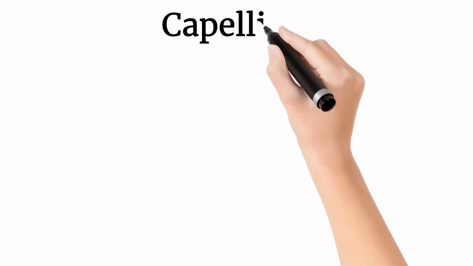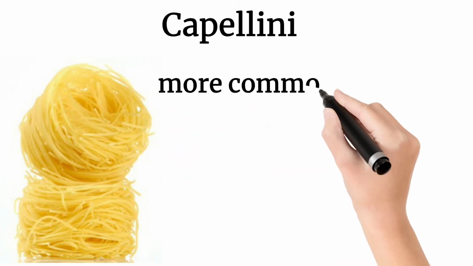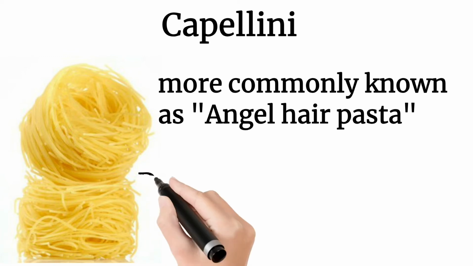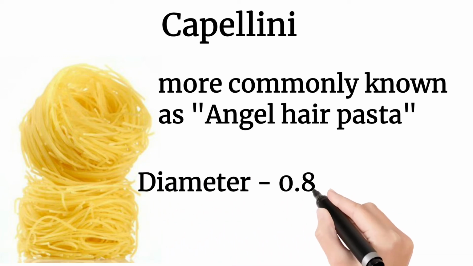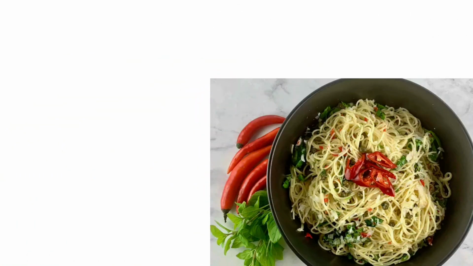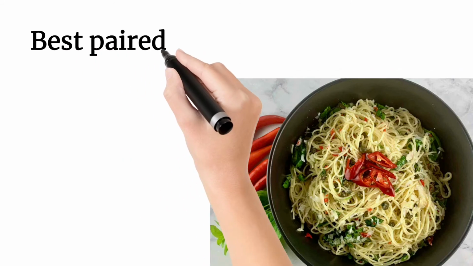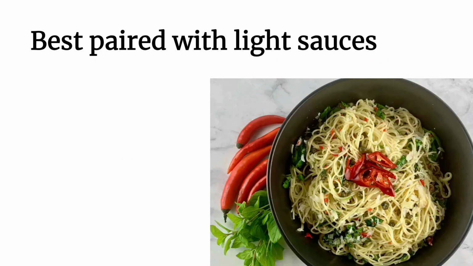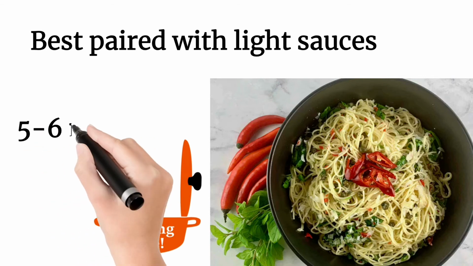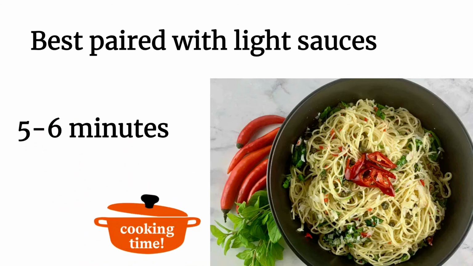5. Capellini. Capellini means fine hair. Capellini, more commonly known as angel hair pasta, is one of the thinnest types of pasta, with a diameter ranging between 0.85 and 0.92 millimeters. The long, delicate strands of capellini pasta are best paired with light sauces, as the noodles will get lost in something like a hearty meat sauce. Cooking time for capellini pasta is 5 to 6 minutes.